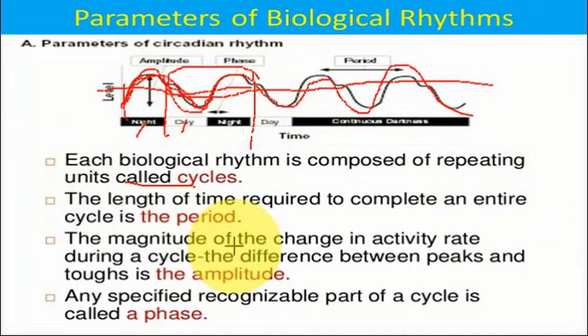Then the magnitude of the change in activity rate during a cycle: the difference between peaks and troughs is the amplitude. This is the trough. You can see the peak. This is a peak and a trough. These two are called amplitude. And any specific recognizable part of a cycle is called a phase. Say for example, this is the sleep phase. One goes to sleep or very deep sleep during this phase. So this is called the particular recognizable part of the cycle.